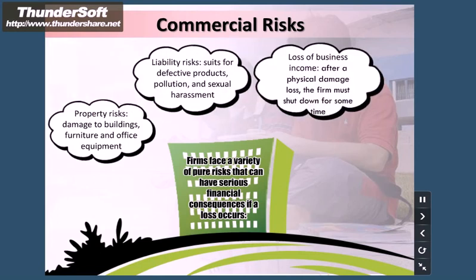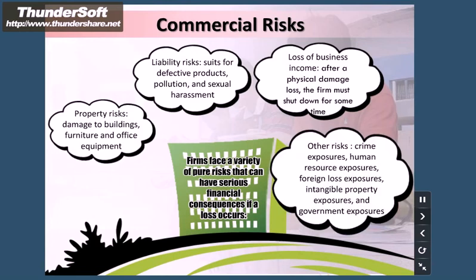Loss of business income: after a physical damage loss, the firm must shut down for some time. Other risks: crime exposures, human resource exposures, foreign loss exposures, intangible property exposures, and government exposures.